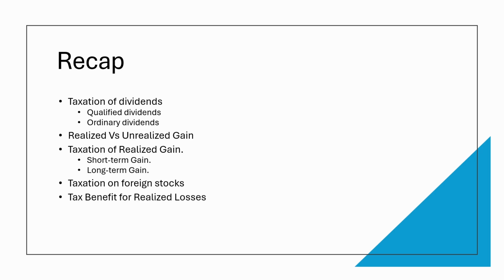Realized versus unrealized gain. We learned the difference between realized gain and unrealized gain. If you sold the stock, it is considered a realized gain. If you haven't sold the stock and you have a gain, it is considered an unrealized gain. Taxation of realized gain. We learned the difference between short-term gain and long-term gain and how it impacts the tax rate at which the gains are taxed.